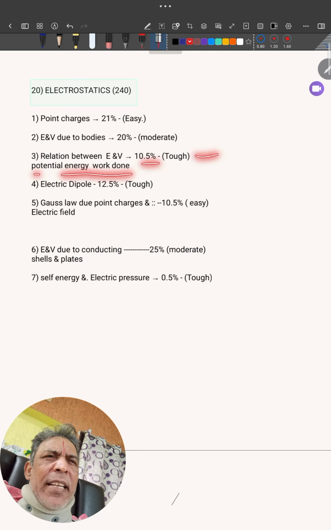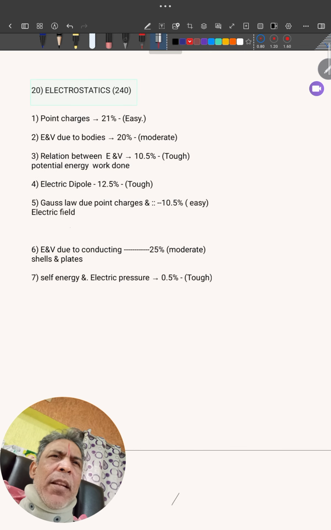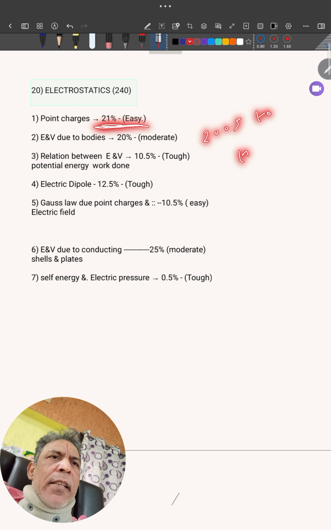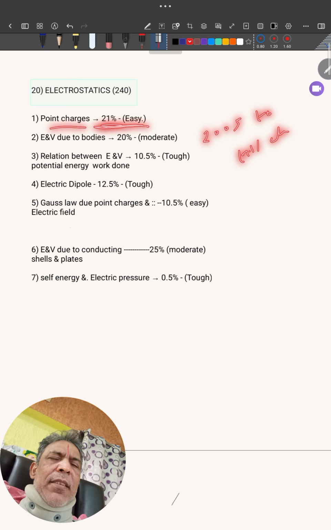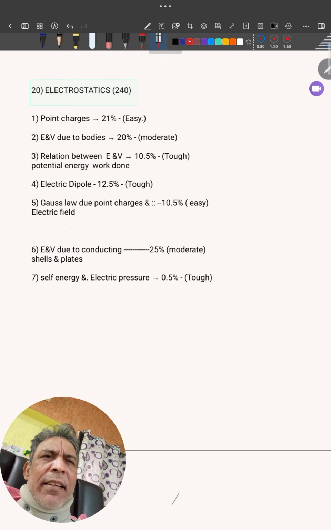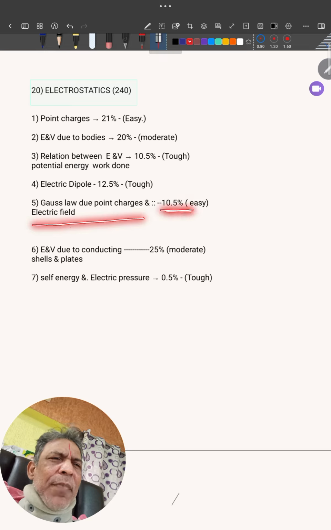This is a tough. Weightage is only 10%. 10% means around 20 problems they have asked till now. 21% means around easily 44 problems came on this, from 2005 to till date. The weightage of point charges is 21%. Electric dipole, 12.5%, tough, it will come. Gauss law due to point charges, very easy. Just problems based on flux equal to Q in by epsilon naught.